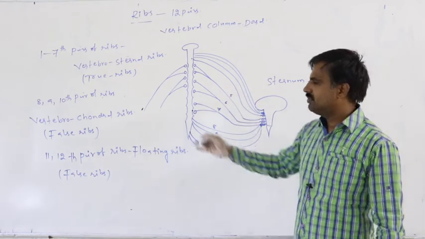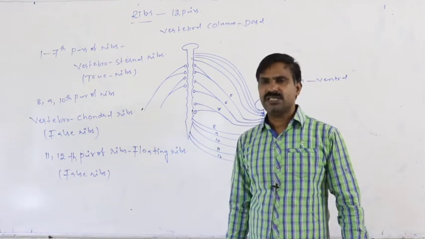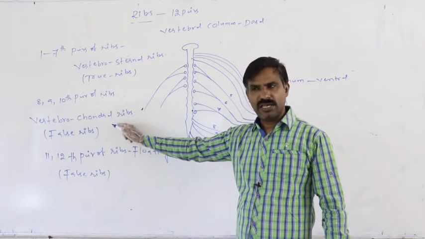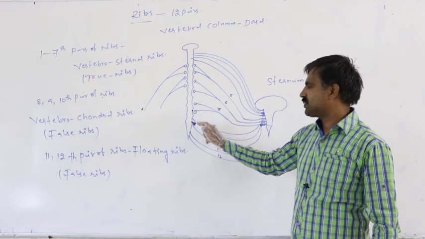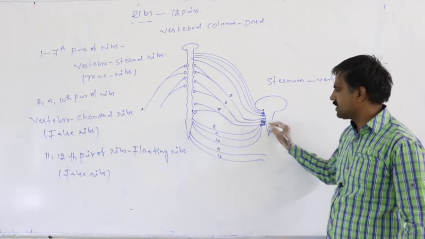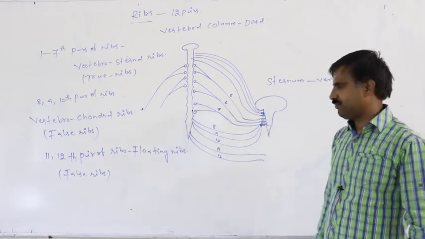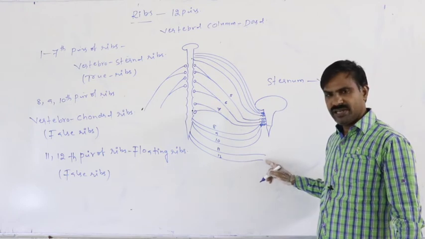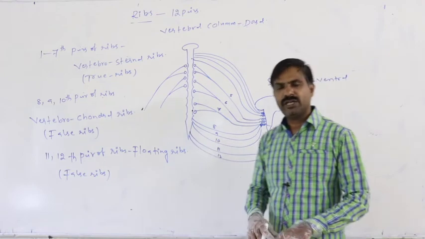Of these false ribs, the 8th, 9th, and 10th pairs are said to be vertebrochondral because they attach directly to the vertebral column dorsally, but ventrally attach to the cartilage of the 7th pair of ribs. The 11th and 12th pairs are floating because they are free ventrally, but dorsally they attach to the vertebral column.